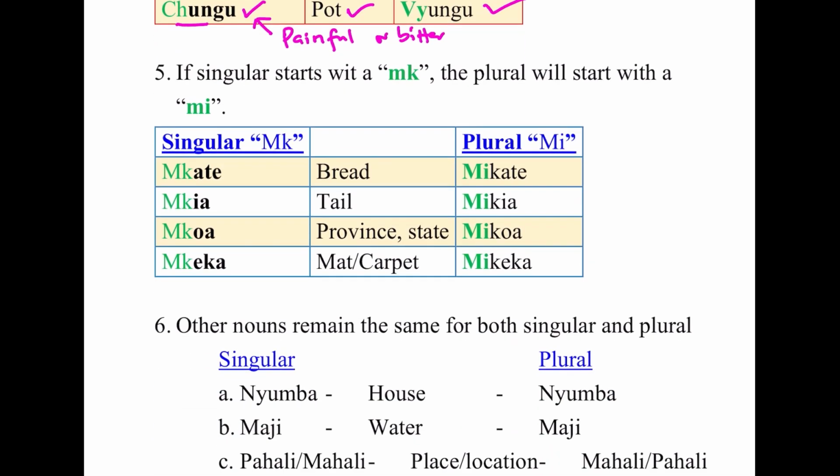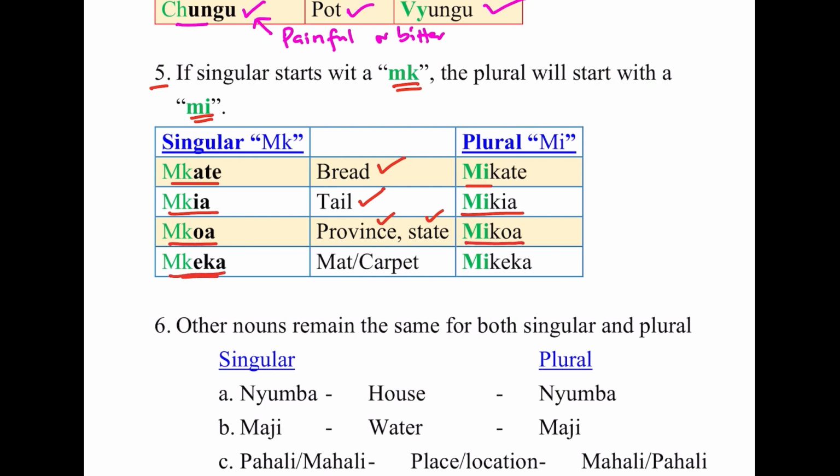Okay, let's continue. Number 5. If the singular starts with mk, then the plural starts with mi. So mi. For example, bread is called mkate. Mkate. Plural becomes mikate. Tail. Mkia. Mikia. That's plural. A province or state is mkoa. Then many provinces or states will be mikoa.